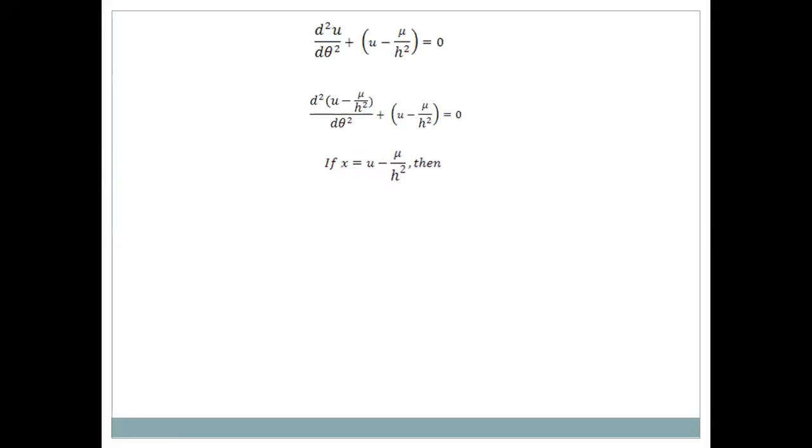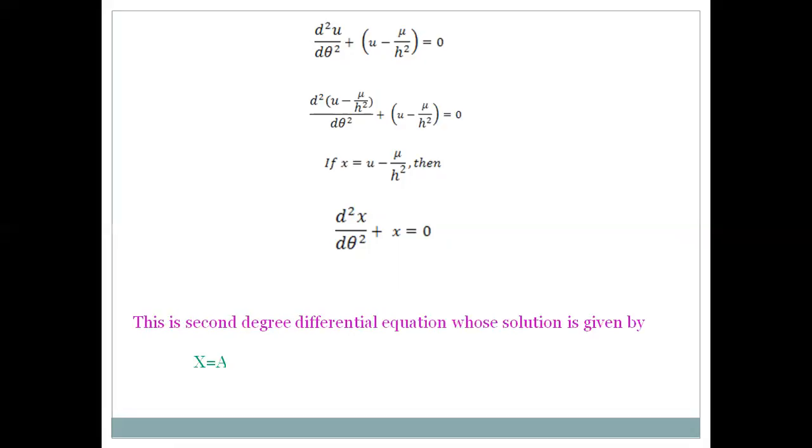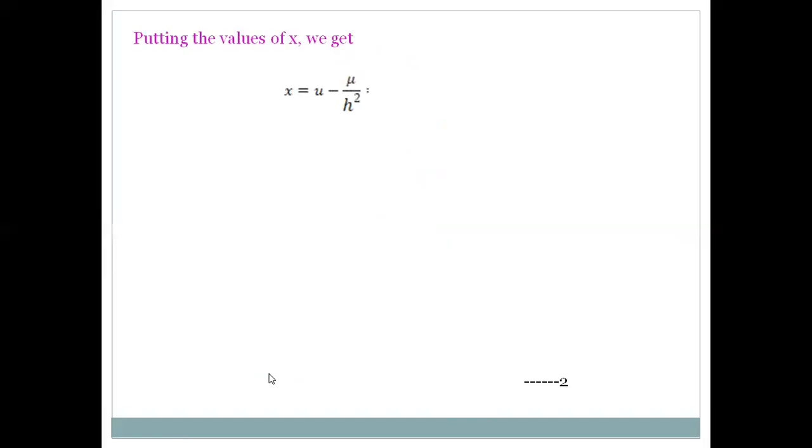Then d²x/dθ² + x = 0. This is a second-degree differential equation, and its solution may be written as x = A cos(θ − θ₀), where A and θ₀ are constants. But what is the value of x? The value of x is u − μ/h². So u − μ/h² = A cos(θ − θ₀). From this, u = μ/h² + A cos(θ − θ₀).